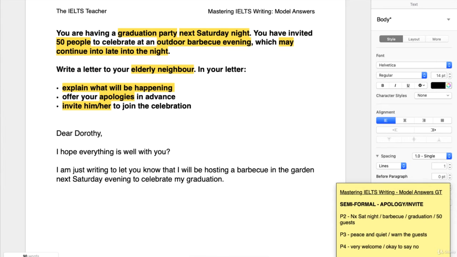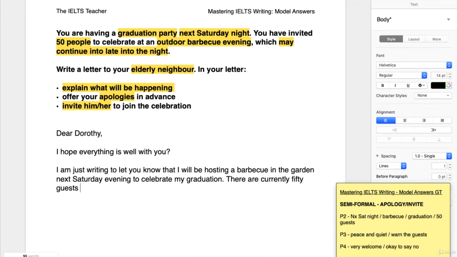So we've covered all of that really important information. Next Saturday night, graduation party, outdoor barbecue, evening. It's about half the elements there. Now we need to talk about the 50 people and the continuing late into the night. So let's go with this. There are currently 50 guests.